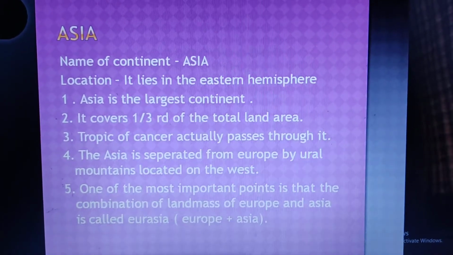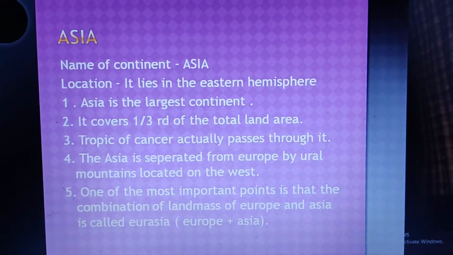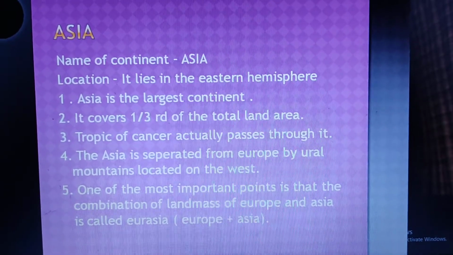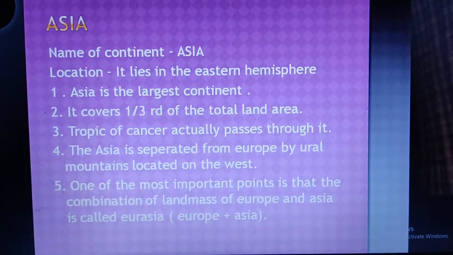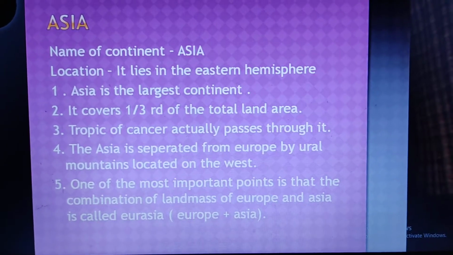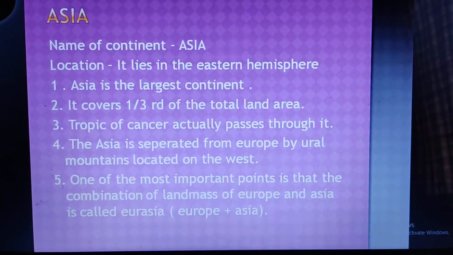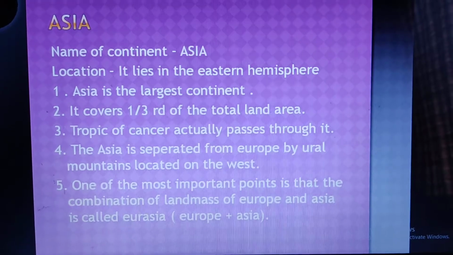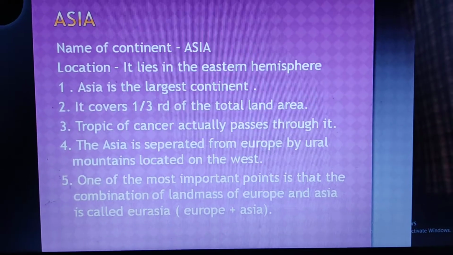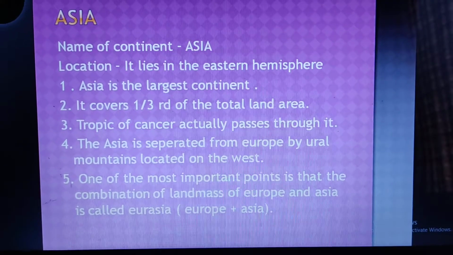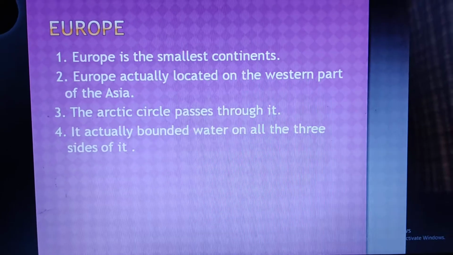First continent is Asia. Location: it lies in the eastern hemisphere. Asia is the largest continent. It covers 1/3 of the total land area. The Tropic of Cancer actually passes through it. Asia is separated from Europe by the Ural Mountains, located on the west. One of the most important points is that the combined landmass of Europe and Asia is called Eurasia. Europe plus Asia.